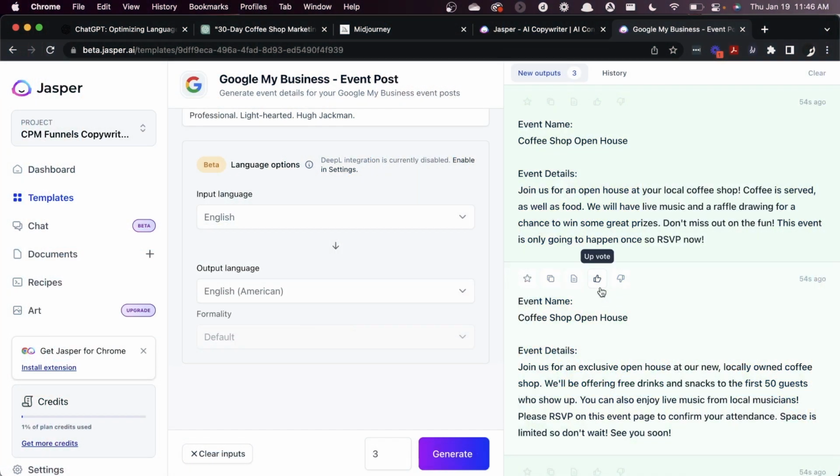So there are certain parts that I like here, certain parts that I don't. If you want to help the people that are making these tools, you can give upvotes and downvotes to help them know what pieces are working or what parts you really don't like. You can open in a document, so that if you've got multiple different angles that you're working, remember the blog post where there's all of those different parts, you can get a document started for a blog post and you can use the different prompts to push those things over to that document. You can also star a favorite, like for example, I really like this one.